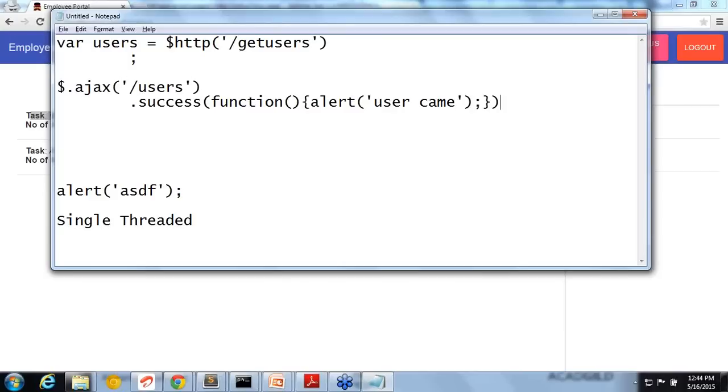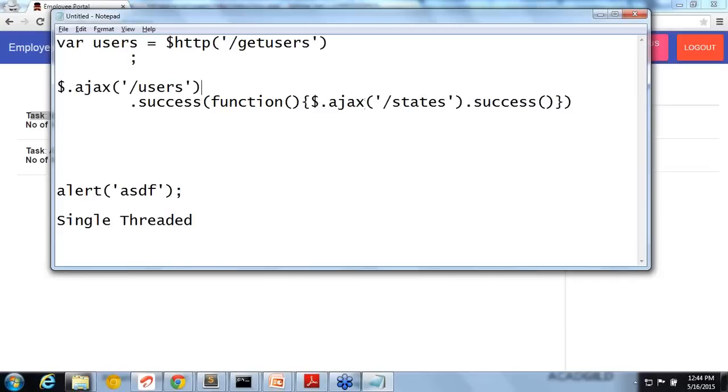But the problem that came with Ajax is, let's say after this one, you need to run another piece of code. So where will you write it? You have to write it in here, right? $.ajax again, and then you will do it. So it is like a callback hell, we'll say. Another users call, then again, if you want to do another one, success, then it will keep on going, right? So it will be very difficult to maintain.